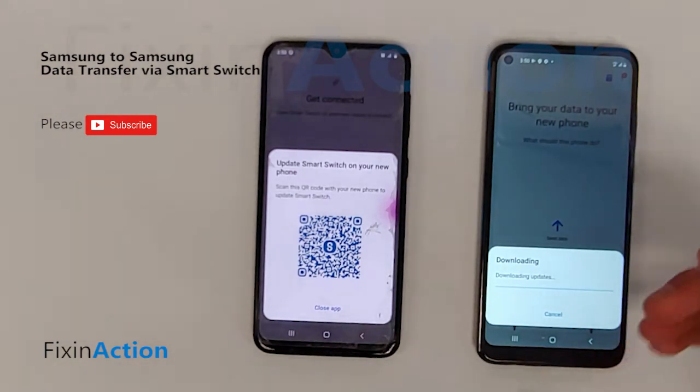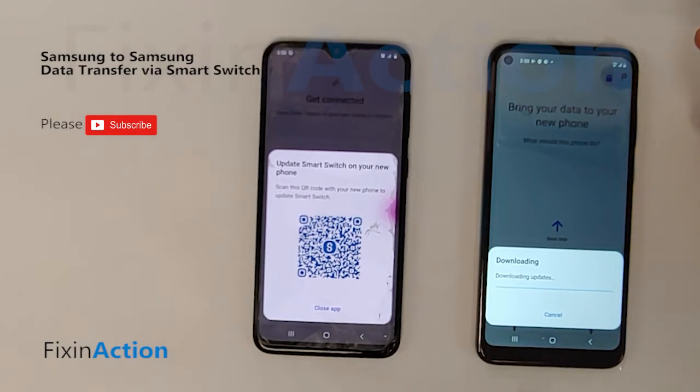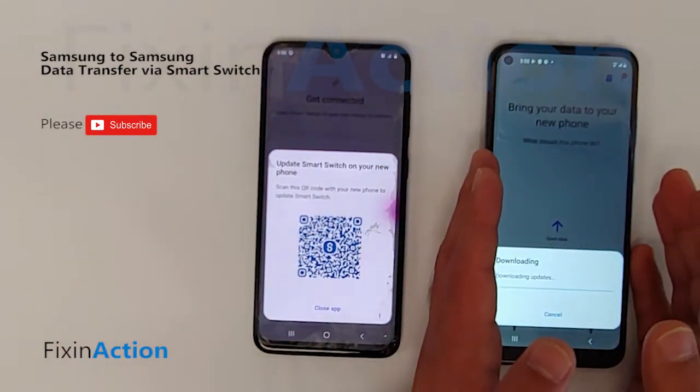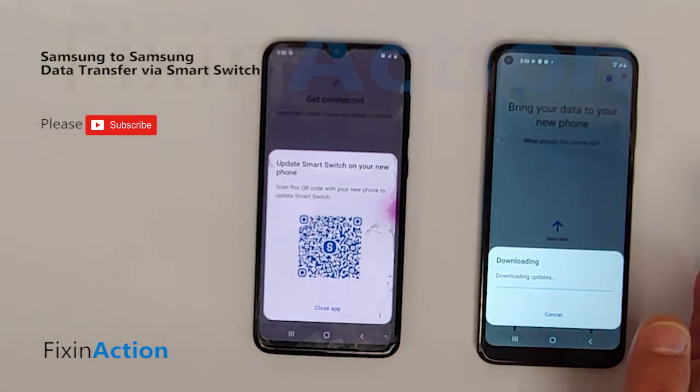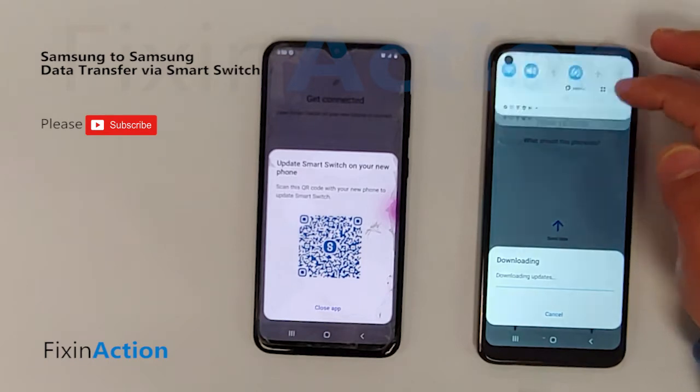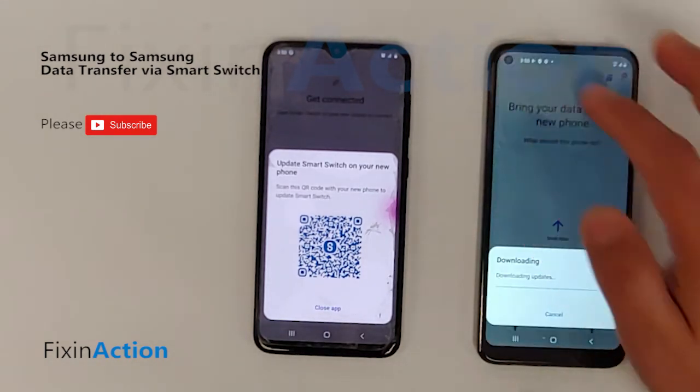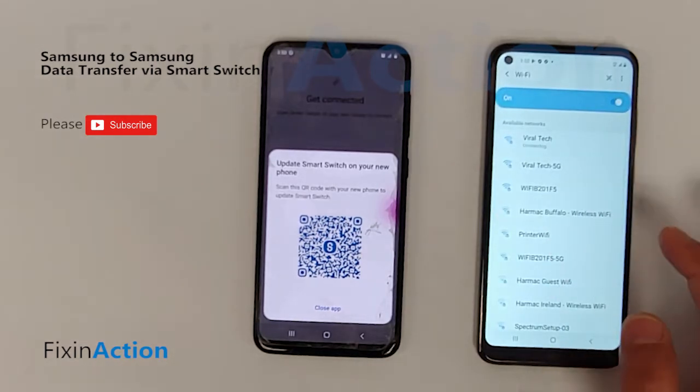If you have service here, good. If not, you have to connect it to Wi-Fi. If you have received this message, that means the Smart Switch on your new device is not updated. So just update it. If you don't have data, you can connect it with Wi-Fi. Let's connect it with Wi-Fi.